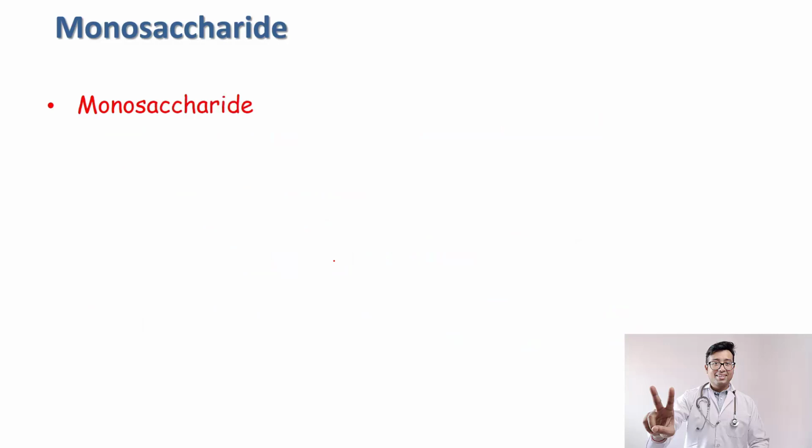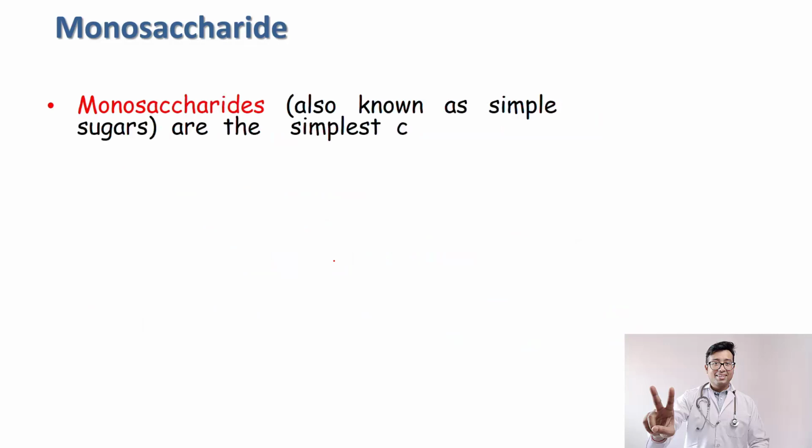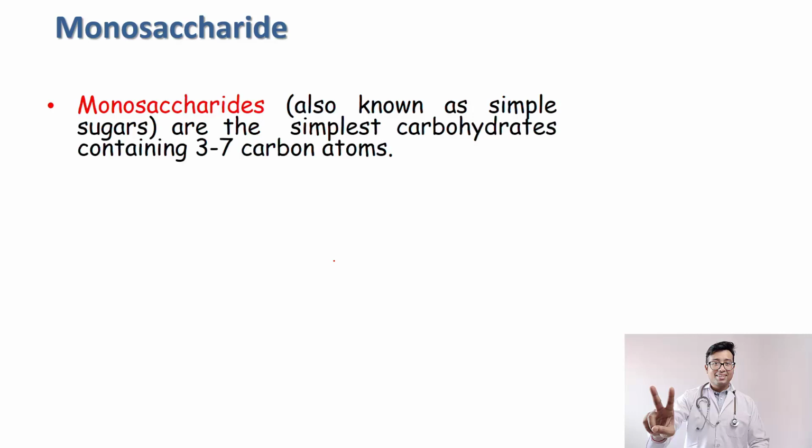Now monosaccharide, this should be very clear. Monosaccharides are the simplest carbohydrates that may contain 3 to 7 carbon atoms, but those are a single carbohydrate unit. The carbon atoms may be more, but the carbohydrate unit is one. That is why it is known as monosaccharide.